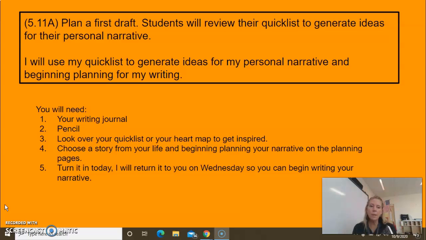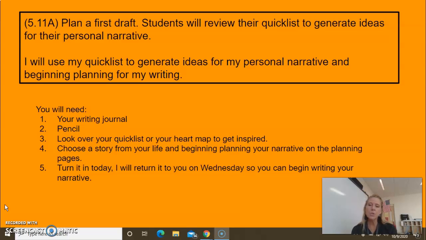I want you to open up your writing journal to your quick list. We made the quick list of 12 the first or second week of school. You're going to look over your quick list. You can also pull up your heart map, which would be in your Google Drive, the heart map you created. You're going to look over those.